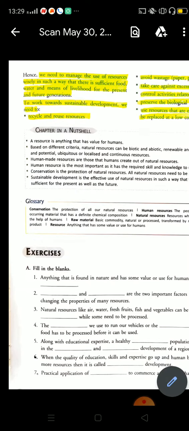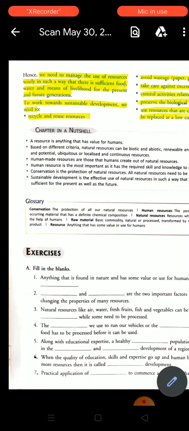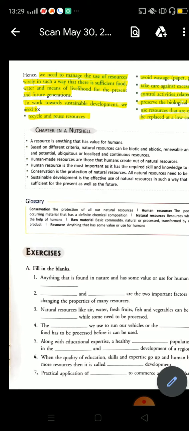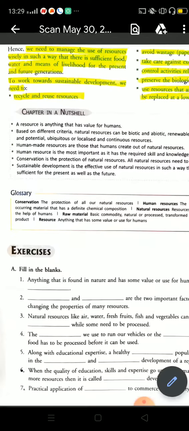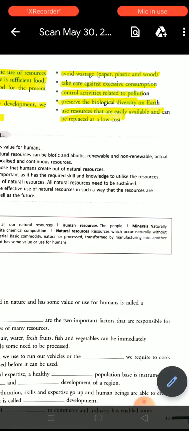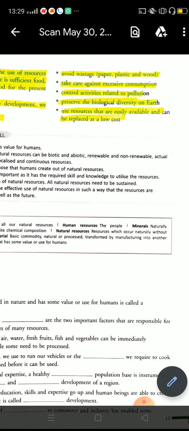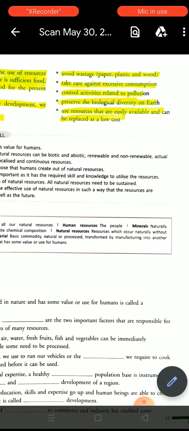To maintain sustainable development, we have to follow some activities or take some action. First, recycle and reuse natural resources. Second, avoid wastage, for example plastic, paper and wood. Third, take care against excessive consumption. Control activities related to pollution. Preserve the biological diversity on earth. Use resources that are easily available and can be replaced at a low cost.